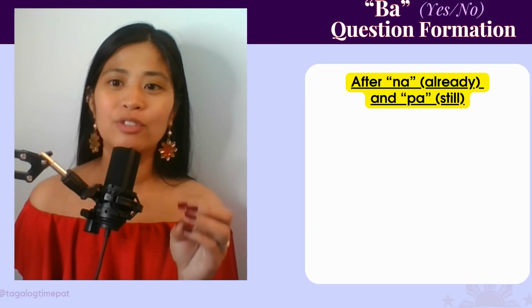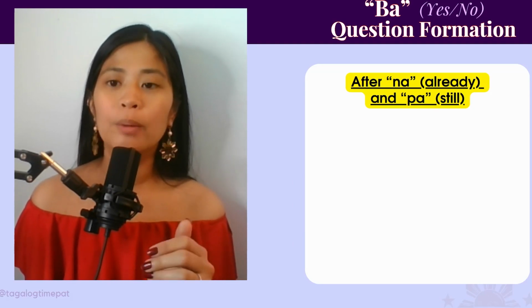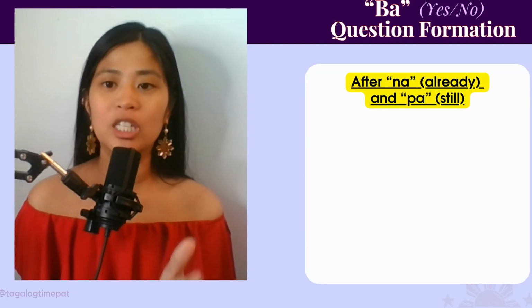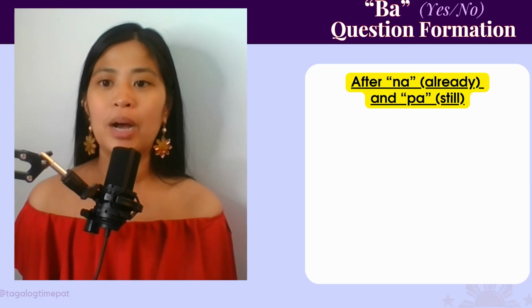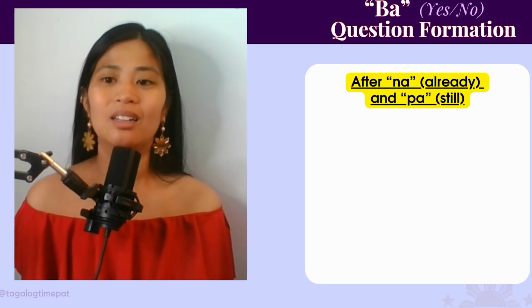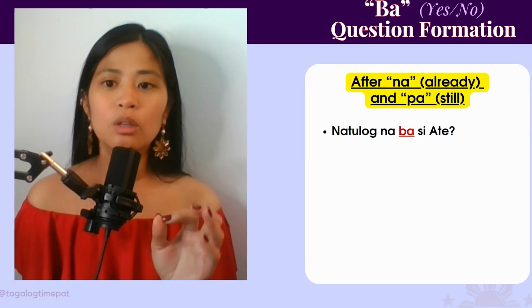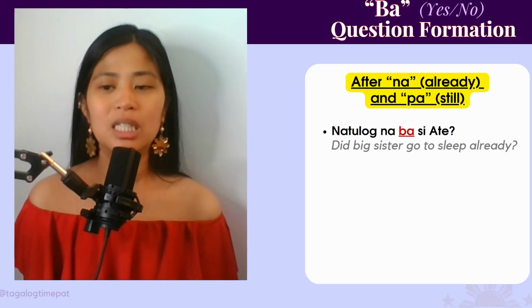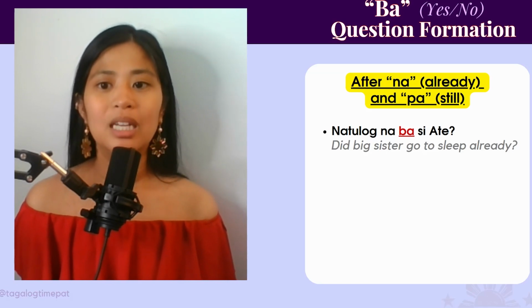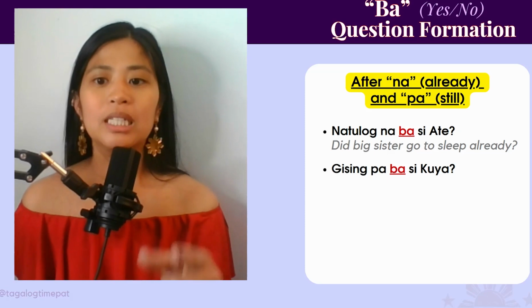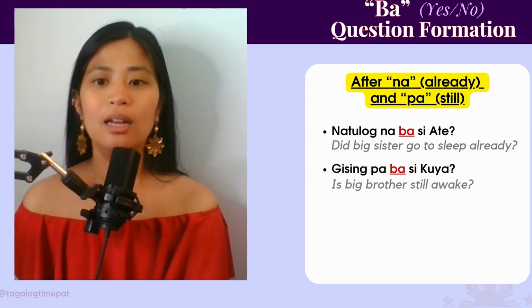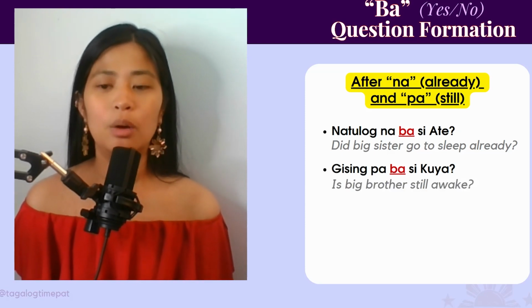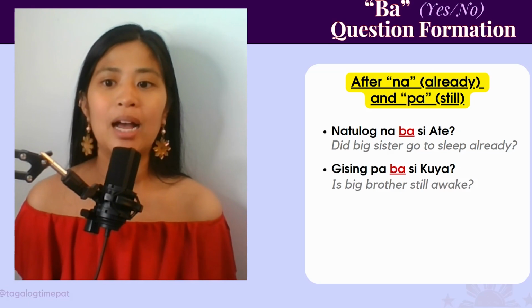Next, ba goes after the words na or pa if they appear in the question. So na means already, pa means still. For example, natulog na ba si ate? Did big sister go to sleep already? Natulog na ba si ate? Or gising pa ba si kuya? Is big brother still awake? Gising pa ba si kuya?